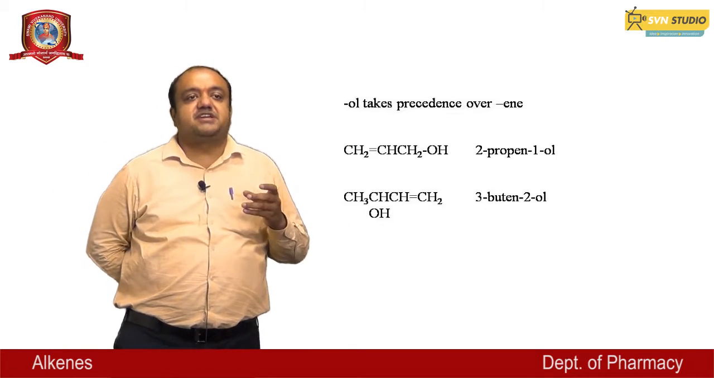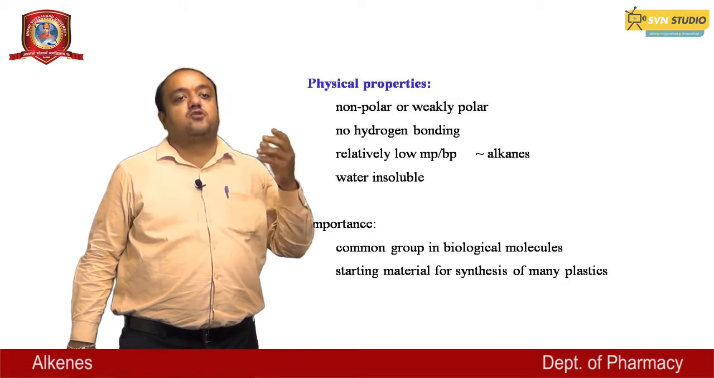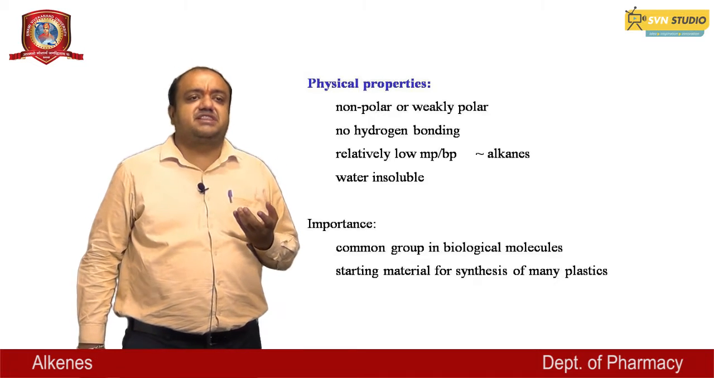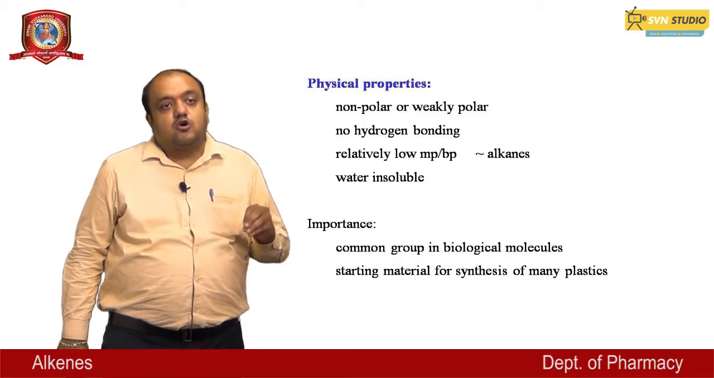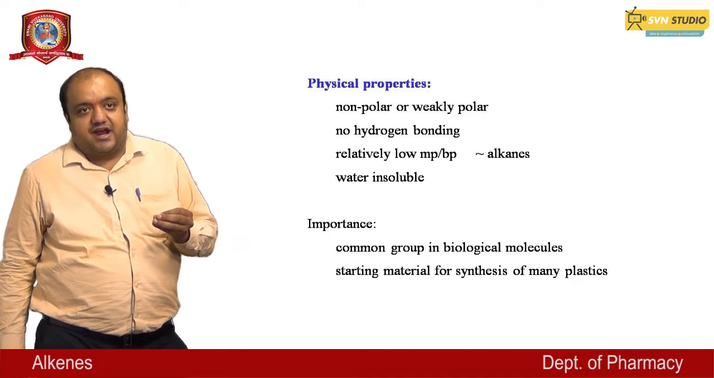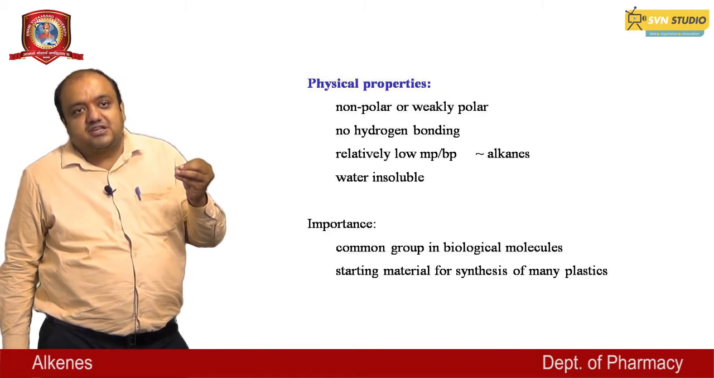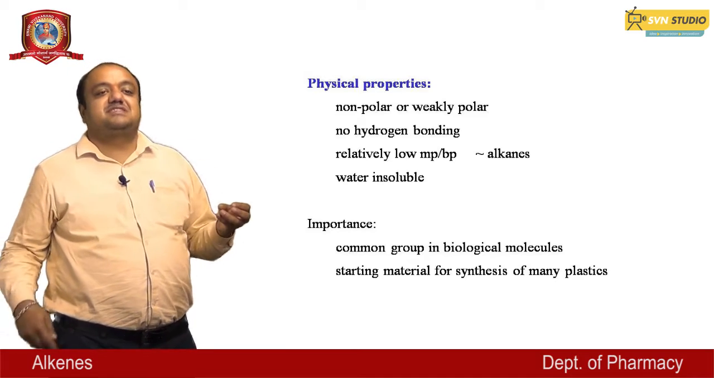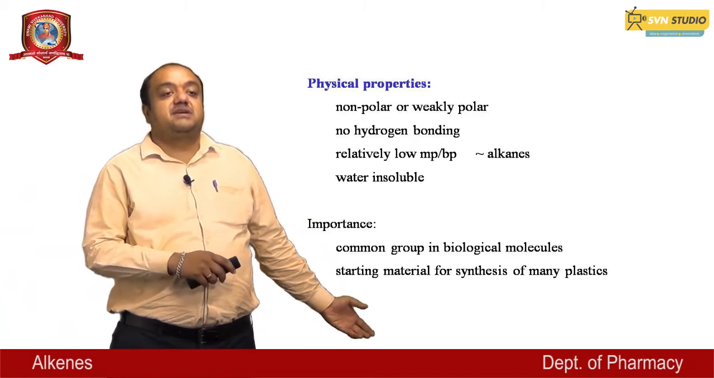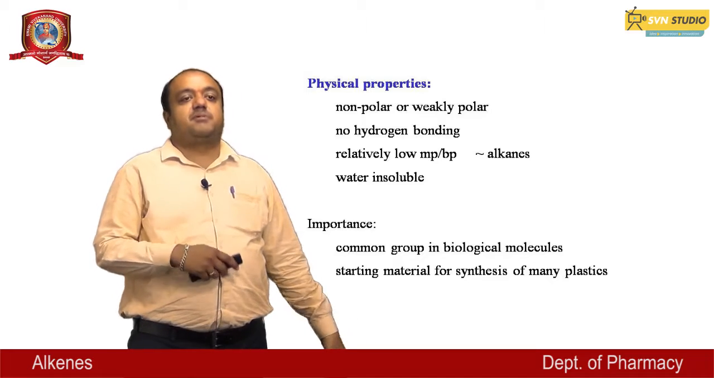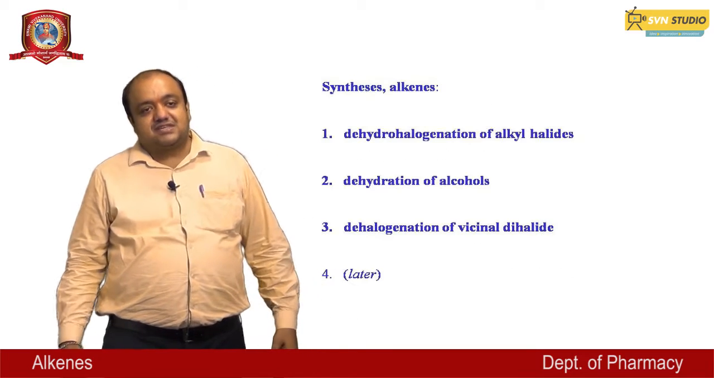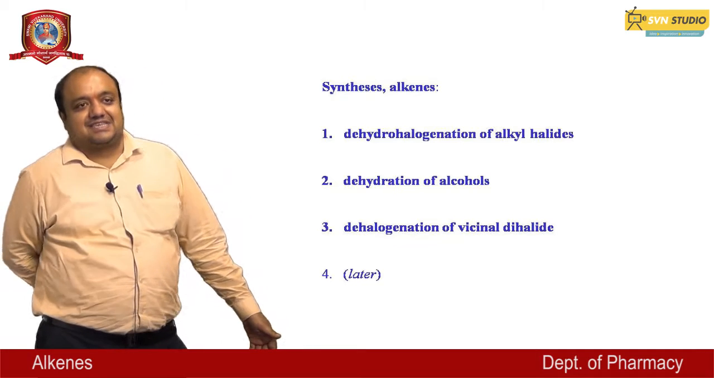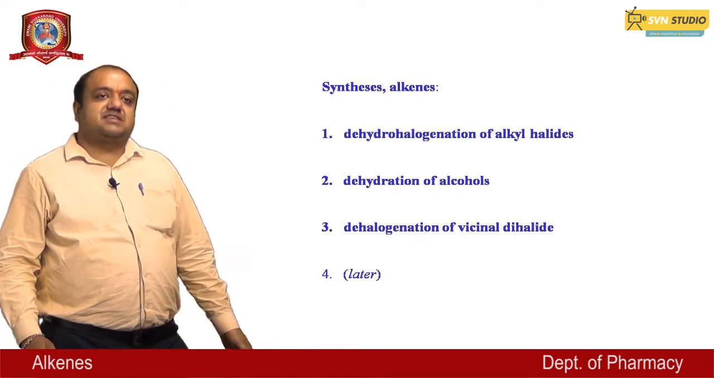Now the physical properties of alkenes: they are non-polar or weakly polar compounds, there is no hydrogen bonding, and they have relatively low melting and boiling points, corresponding to the alkanes, and they are water insoluble. The importance of alkenes is that they are a common group in biological molecules and the starting material for the synthesis of many plastics. Now the synthesis of alkenes.